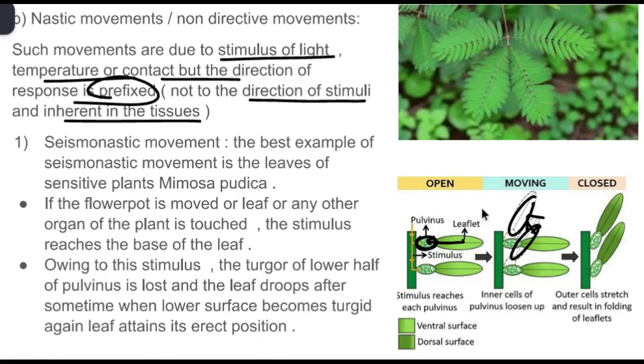So this is the open condition. When the touch is done, the stimulus is formed and reaches the pulvinus. The pulvinus makes the leaflets droop. Once the stimulus is released, again because of the water pressure, they move back to the actual position. This is how the touch-me-not shows these kinds of seismonastic movements.